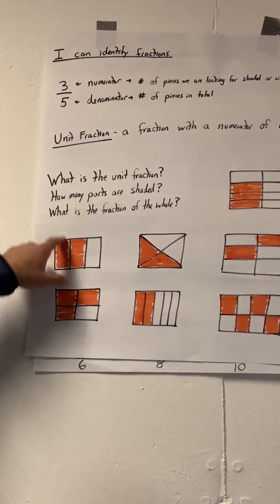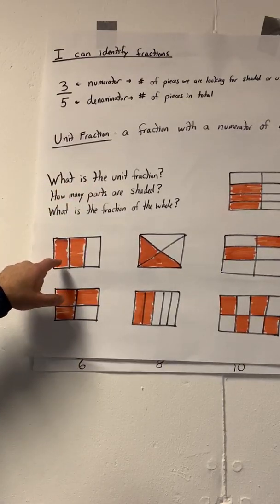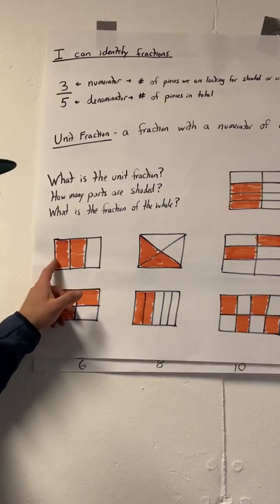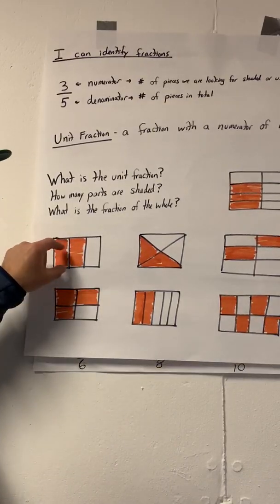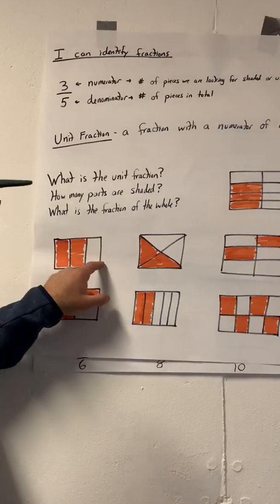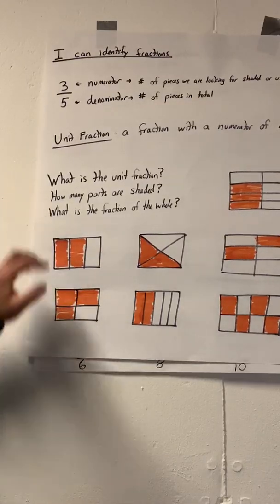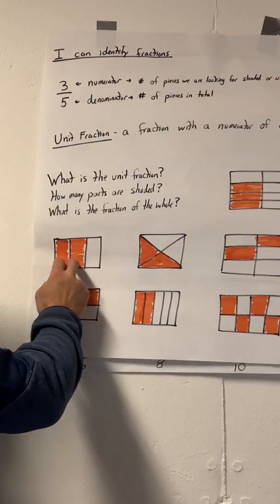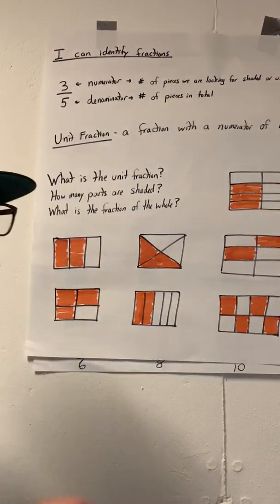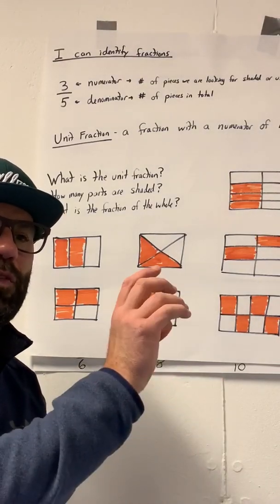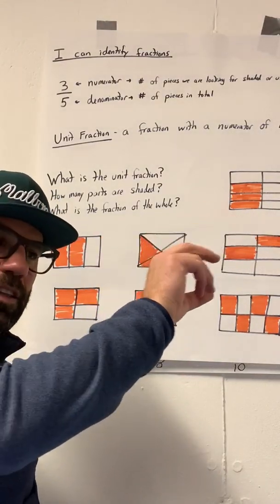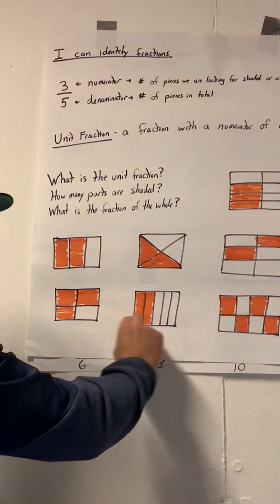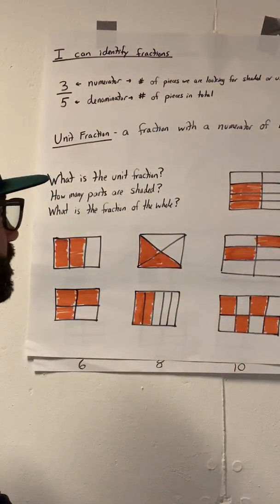So looking at this first one, what is the unit fraction? So you see it's 1, 2, 3 pieces. So the unit fraction would be 1/3, because this is third, so each piece is 1/3, 1/3, 1/3. How many parts are shaded? 2. And then what is the fraction of the whole? Well, 2/3. Now, when you're doing this on a computer today, don't forget when you click the box, you got to click on the little toolbox in the bottom all the way to the left. There's a little fraction toolbar. I'm sure you figured it out today.